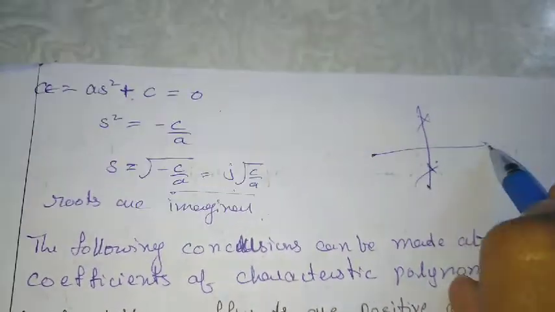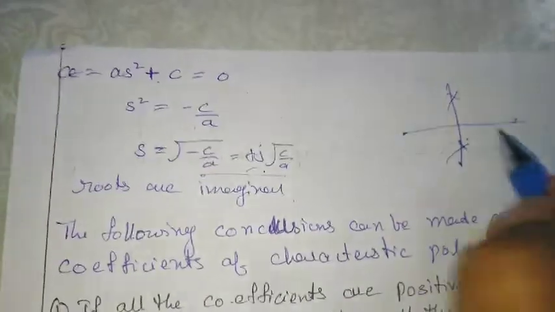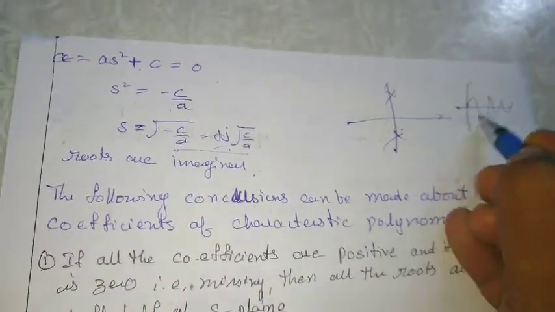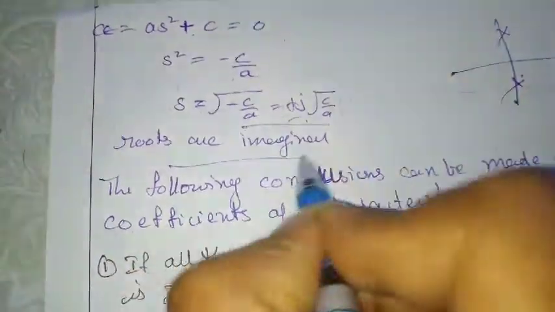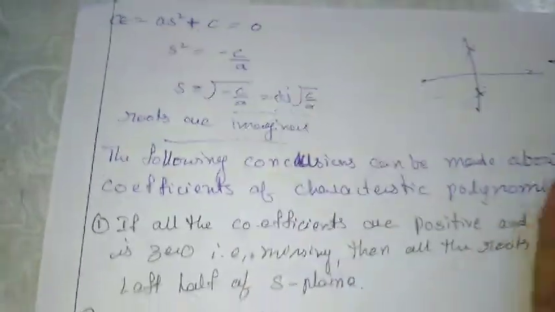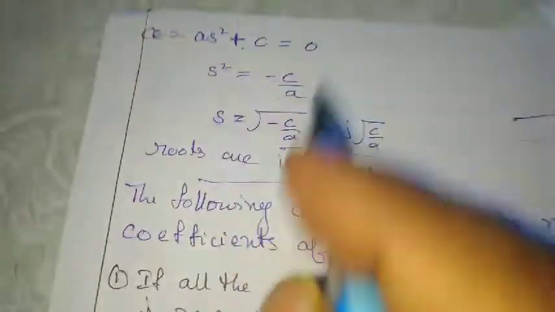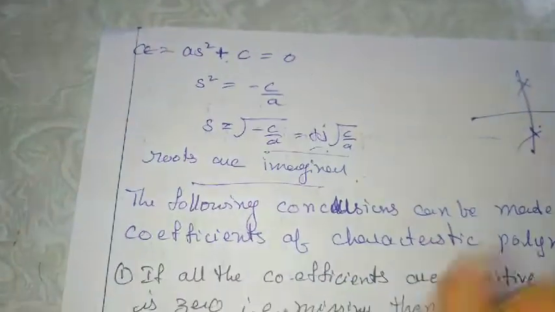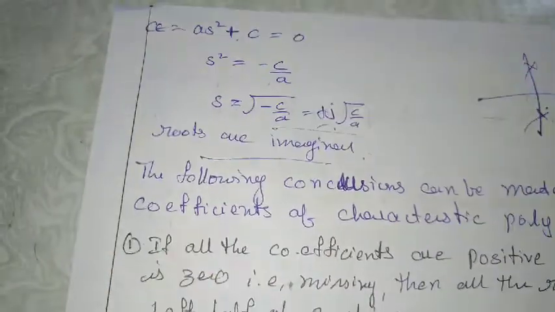Since I will get plus or minus j, the roots will be imaginary. So the system has an oscillating response. I may get an oscillating response with constant amplitude, and the system is marginally stable. So if the roots are imaginary, I'll get a pure oscillating nature. Like this, based upon whether any coefficient is missing, negative, or positive, we'll decide whether the system is stable or unstable.